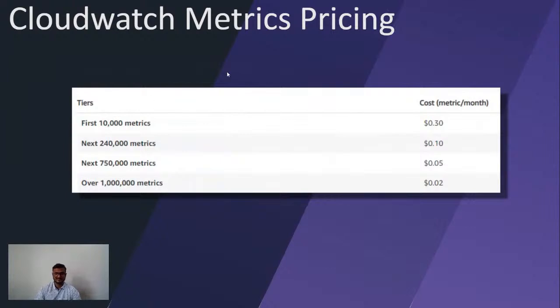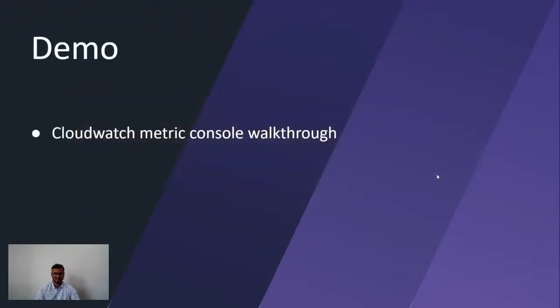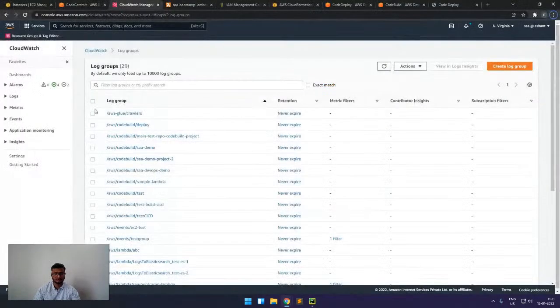From the pricing side, we can see that for the first 10,000 metrics we have to pay $0.30, and for the next we have to pay in this manner. So from the pricing side, we can also see it is not so expensive. Now we will go to the CloudWatch console.